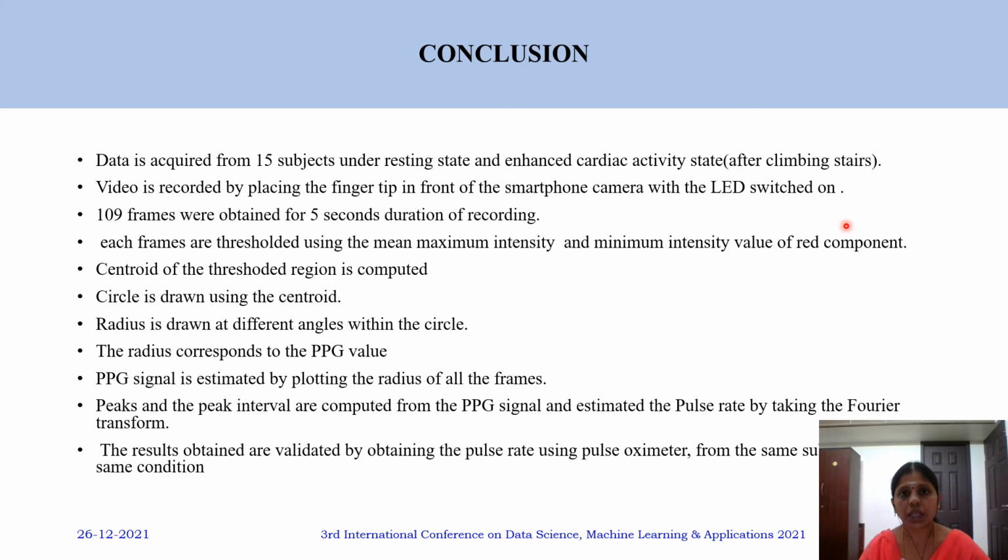Those lines are nothing but the radius, and those radii are considered to be the PPG values. The same procedure is done for all 109 frames for each participant, and then we estimate the PPG signal. Then we implemented the Fourier transform, found the peak interval, and with that interval estimated the pulse rate. This is done under two conditions, the relaxed state and after the physical activity. The obtained pulse rate for each subject is compared with that of the pulse oximeter, which is the standard state of the art method.